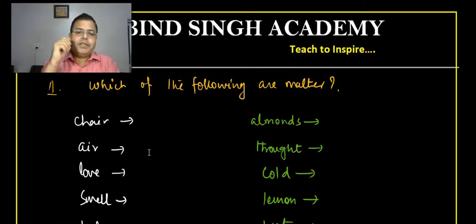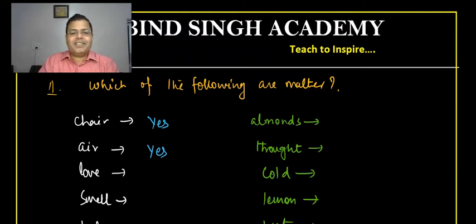As per the definition, matter is something which has mass and occupies space. Chair: does it occupy space? Yes, and it has some mass as well. So it is matter. Air occupies space? Yes, and has some mass? Yes. Love: do you think love has some mass? Can you say I have 2 kilos of love for my father, or 3 kg of love for my girlfriend? No, you can't say that. So love does not have mass, and it does not occupy space either. So this is not matter.